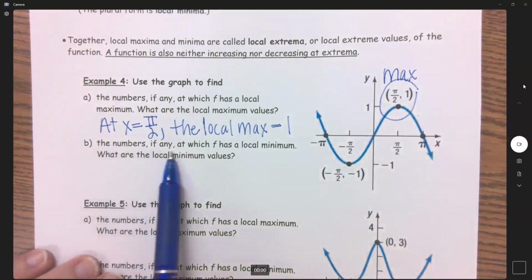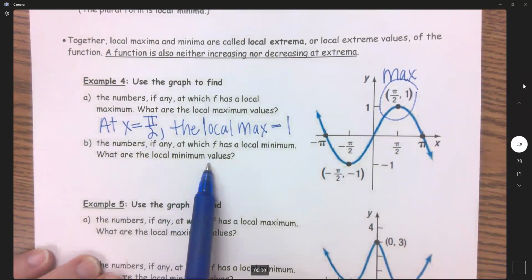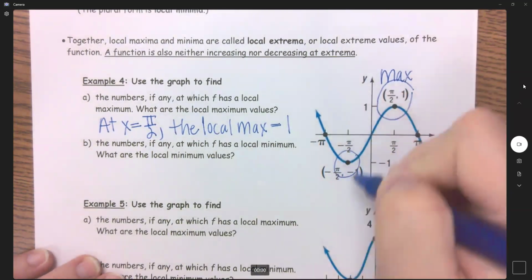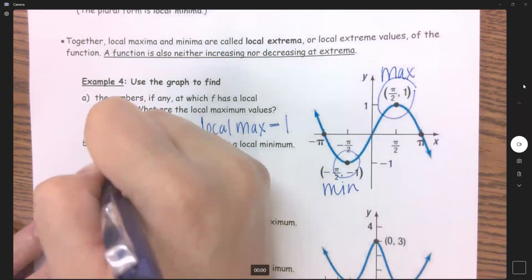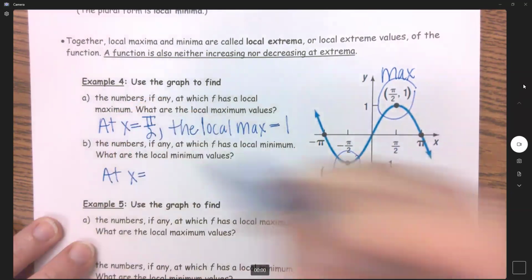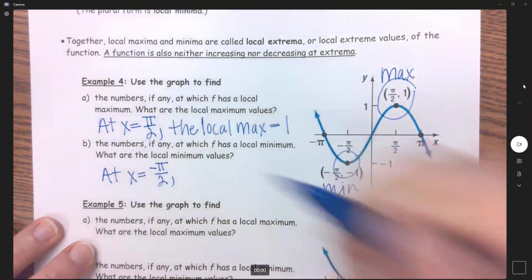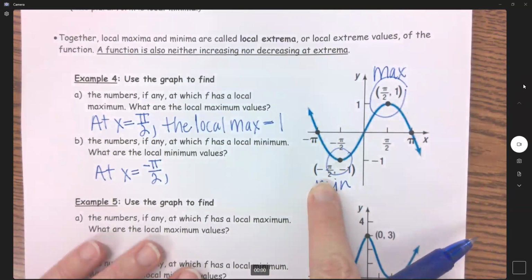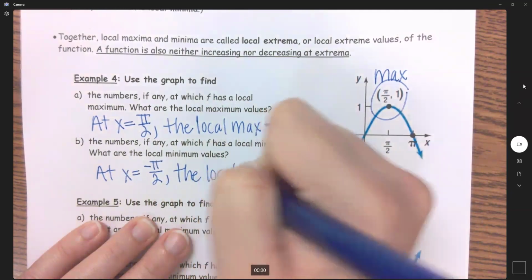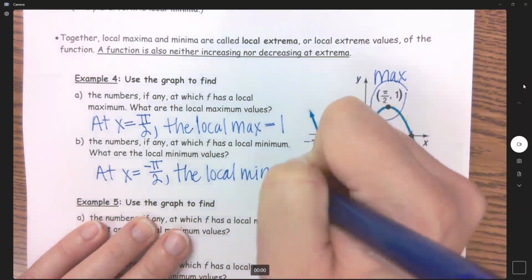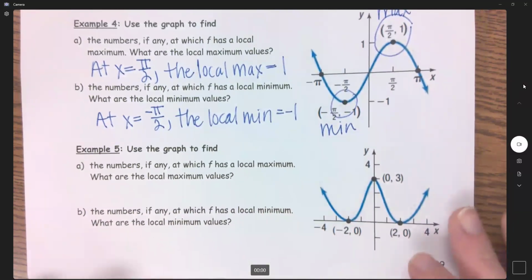The numbers, if any, at which f has a local min. What are the local min values? So here is my min. And it says at x equals -pi over 2. That's my x value. The local min equals -1. So pause the video, see if you can do example 5.